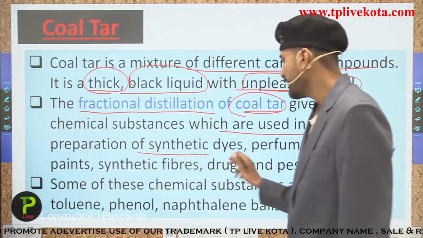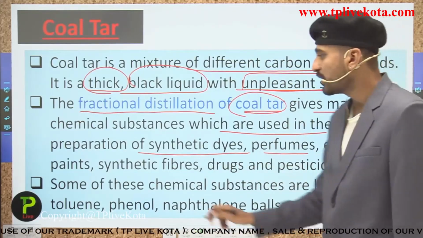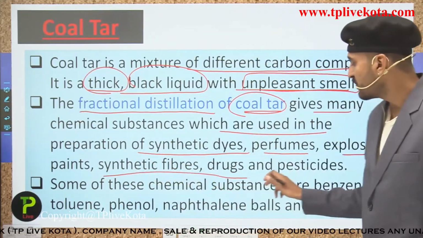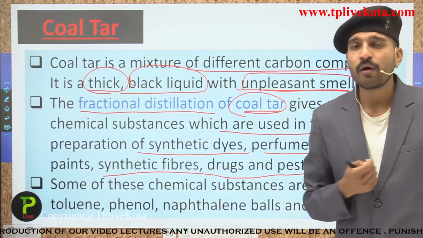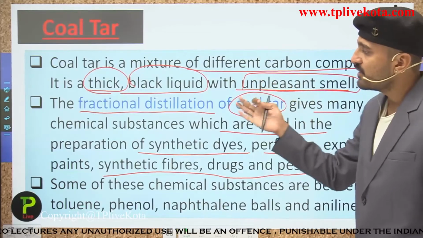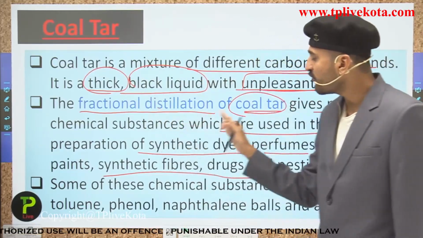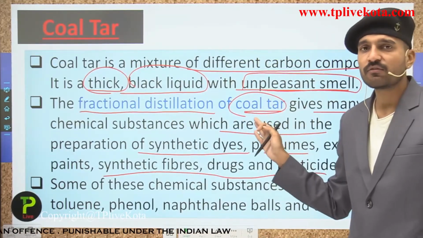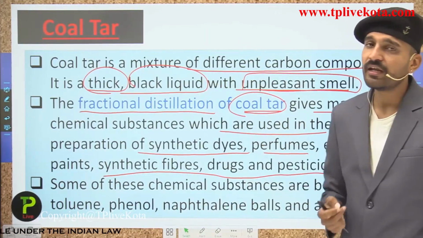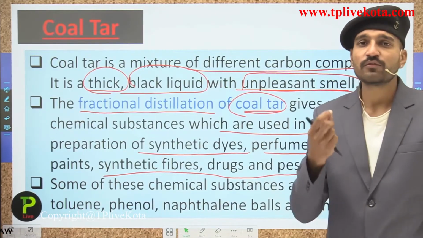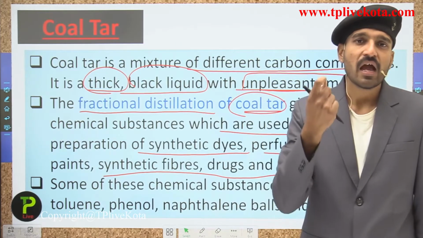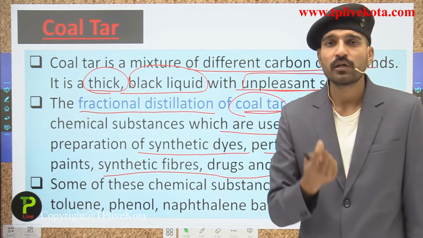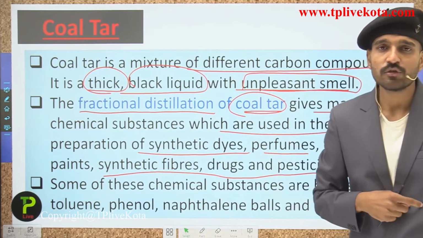So the fractional distillation of coal tar gives many chemical substances which are used in the preparation of synthetic dyes, perfumes, explosives, paints, synthetic fibers, drugs and pesticides. So there are many different chemical compounds that are formed by the fractional distillation of coal tar. And coal tar is what? That is a thick black liquid having the unpleasant smell, which is formed as an insoluble substance when the vapors are passed through the water in the destructive distillation of coal.